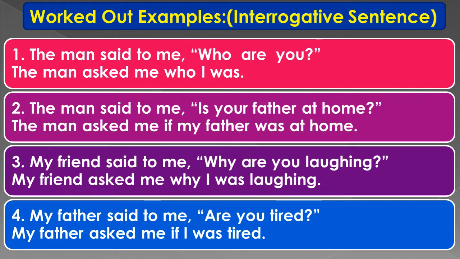So the conjunction that we use in an interrogative sentence depends on how the question is asked. If the question is asked with the help of a WH word, then the same WH word becomes the conjunction, and if the question is asked with the help of a be verb, then the conjunction will be if or whether.